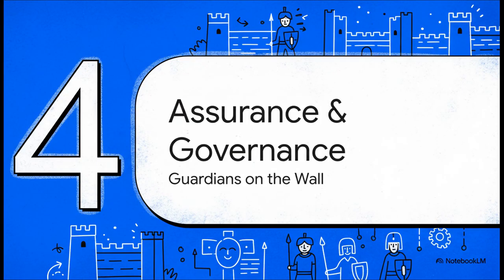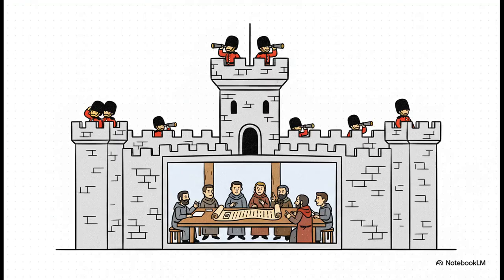Our fortress is built, but it's not enough to just build the walls and walk away. We need guardians constantly patrolling them, and this is where our final 2 domains, assurance and governance, come into play. Let's look at how these 2 work together. Assurance is the active, hands-on defense. Those are the guards on the wall, constantly looking for threats. Governance, on the other hand, is this set of laws for the entire fortress. It's the high-level strategy that defines how we operate and manage risk from the very top.